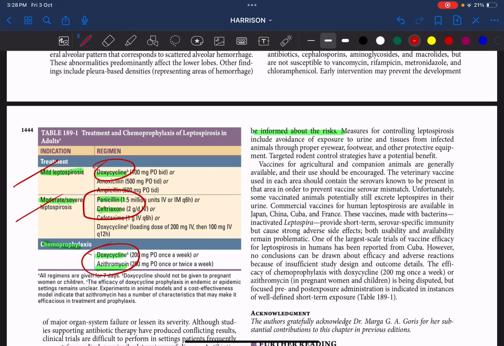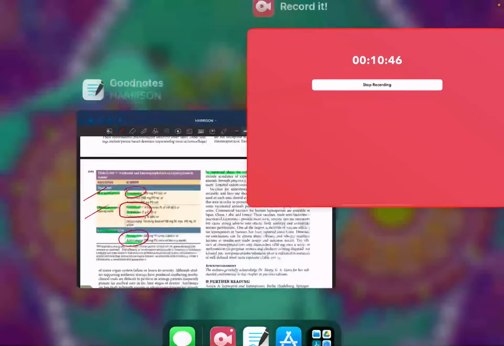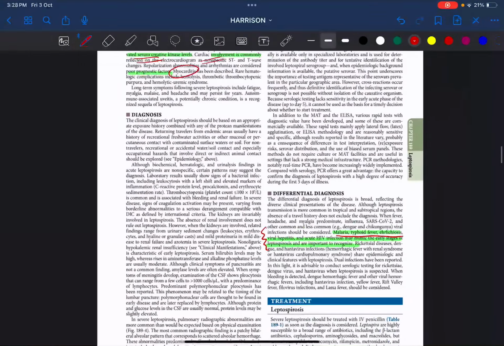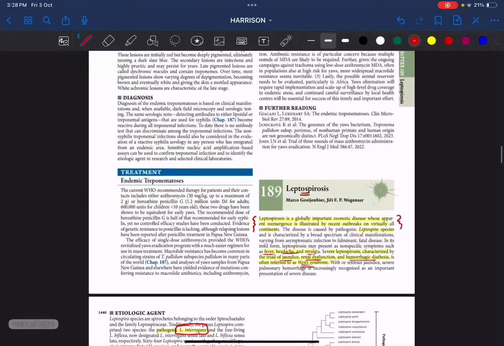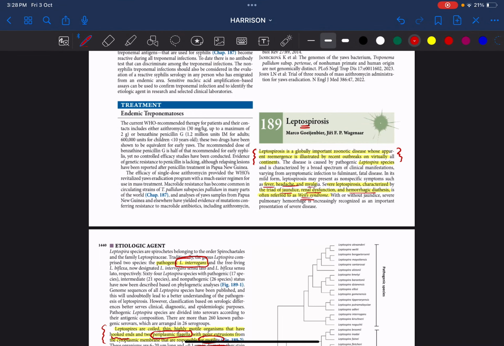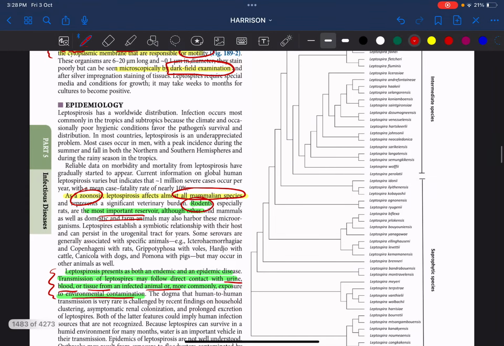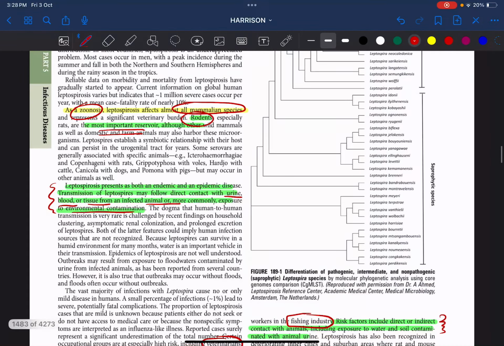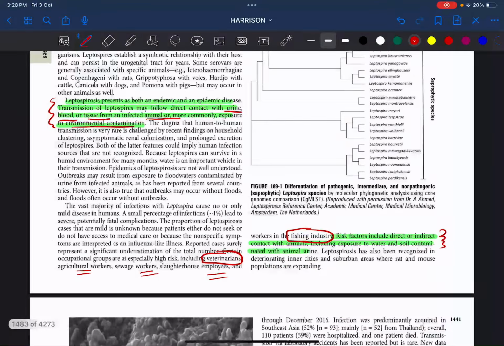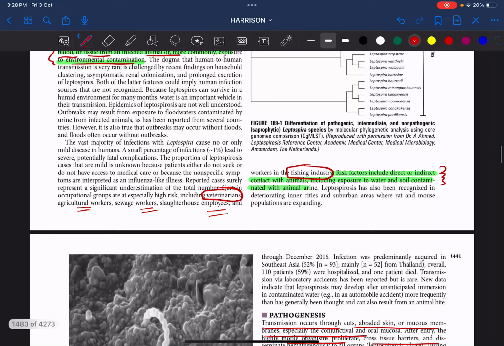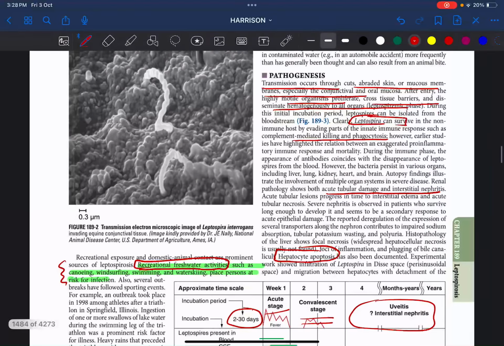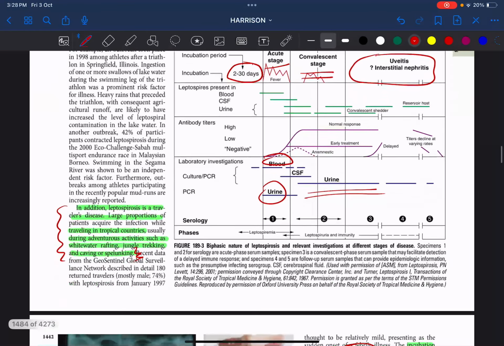So this is just about leptospirosis. Once again, it is a spirochete that causes the disease, Leptospira interrogans, which has periplasmic flagella. It is microscopically detected by dark field examination. Rodents are the most important reservoir. Contamination occurs by direct contact with urine, blood or tissue. Fishing industry workers, veterinarians, sewage workers and slaughterhouse employees are all at risk. Occupational groups and recreational freshwater activities are also risk factors. Transmission is by direct spread through abraded skin, causing acute tubular damage, interstitial nephritis and hepatocyte apoptosis.